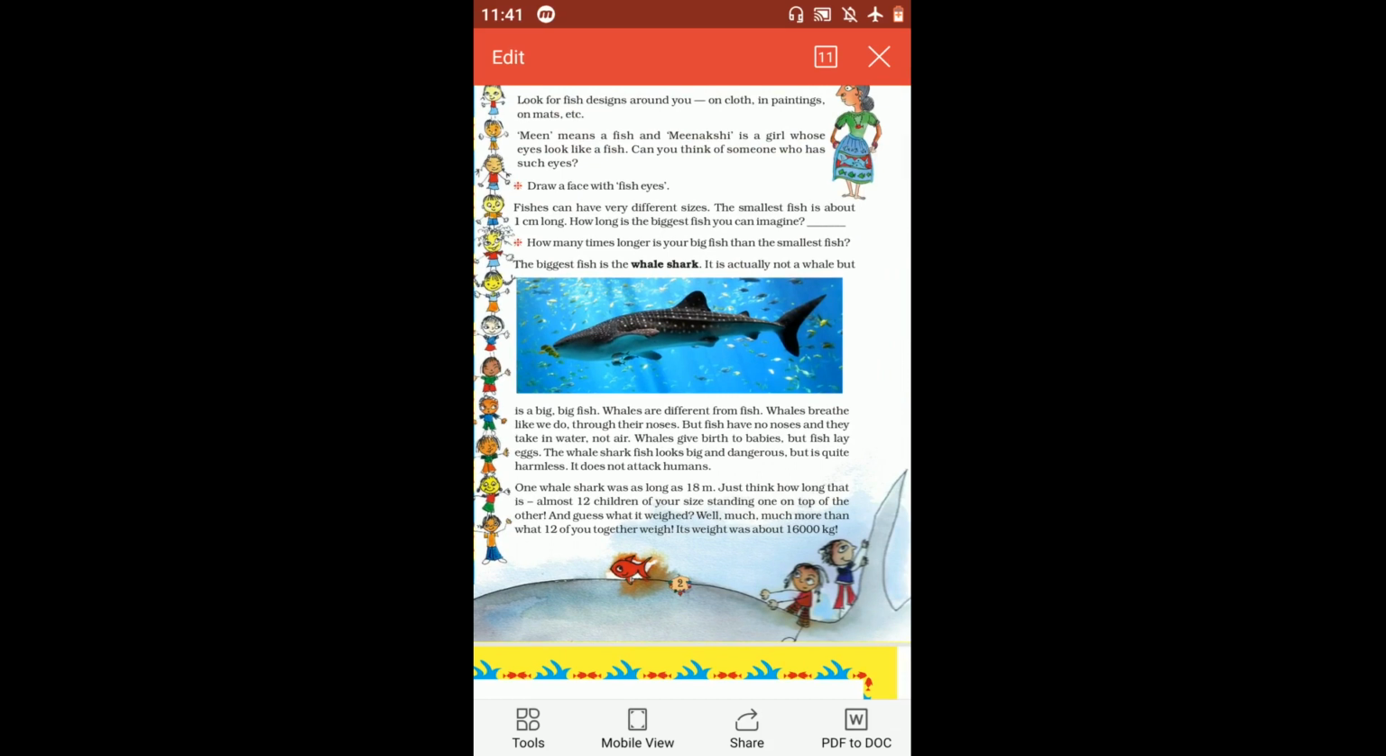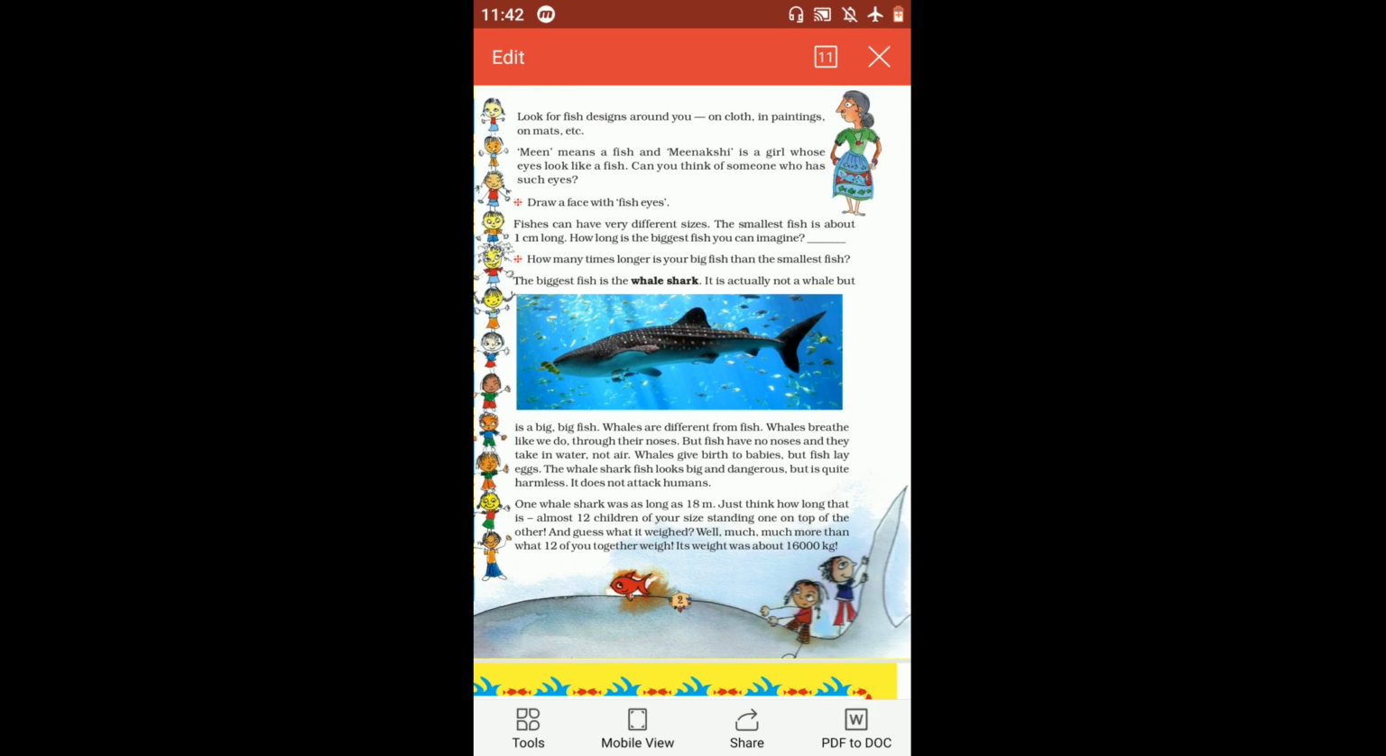The smallest fish is about 1 centimeter long and the biggest fish is about 18 meters long, which is already given in your book, the whale shark. It is a big fish. It is not a whale, but it has a length of 18 meters. 18 meters means 1800 centimeters. So how many times longer is the biggest fish than the smallest fish? The smallest fish is 1 centimeter long and the longer one is 1800 centimeters long. So the biggest fish is 1800 times the smallest fish.